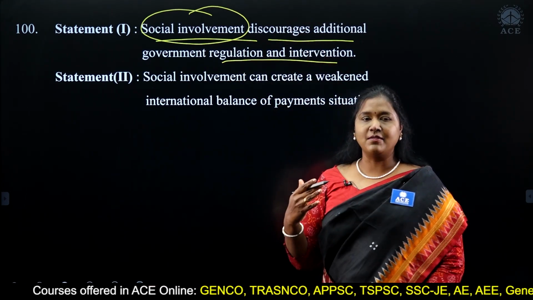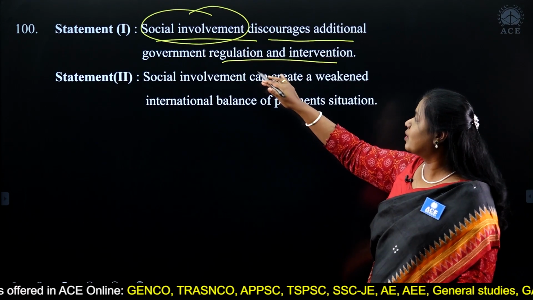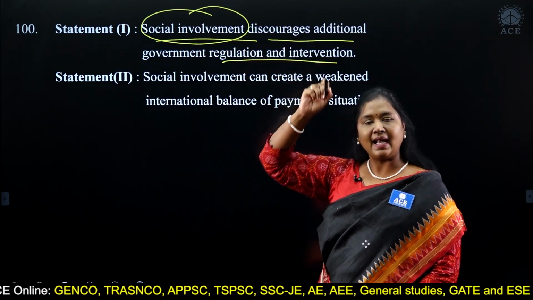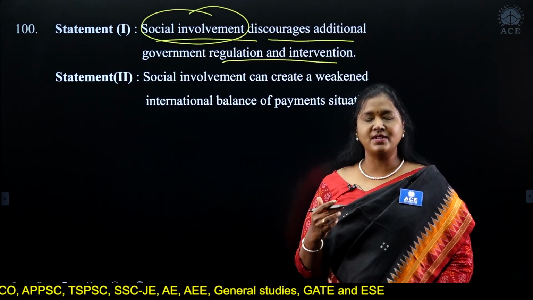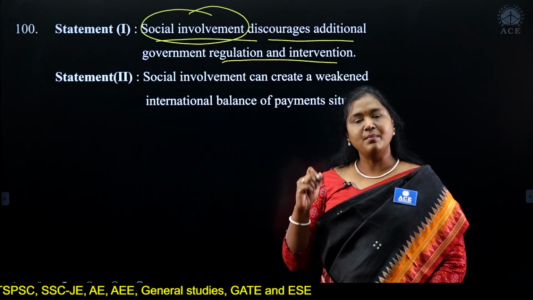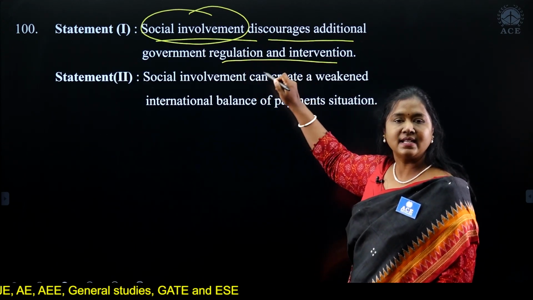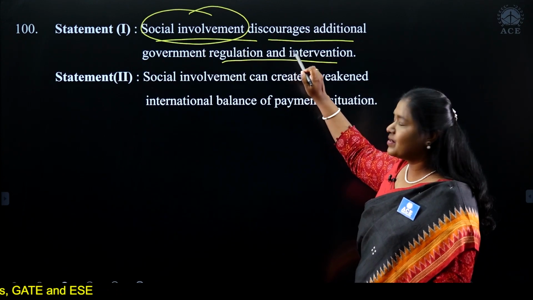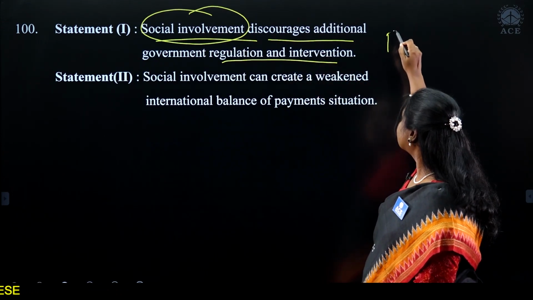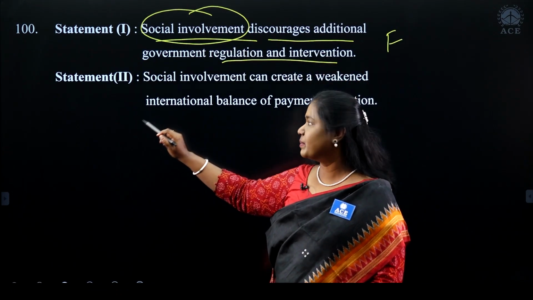Now, why would a government want to be involved or have regulations? Because ultimately, at the end of the day, what we look at is the well-being of the society. And it is important that the government has certain regulations for the well-being of the society. So therefore, statement 1 is false. Let's come to the second statement.